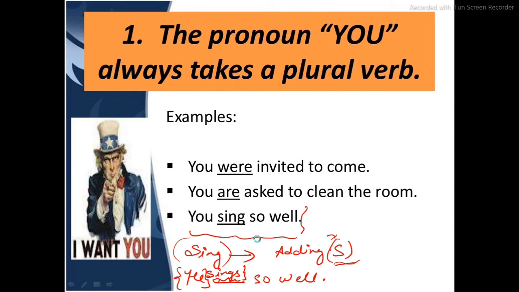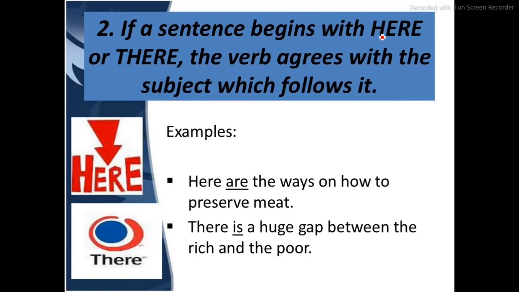Okay, moving on. If a sentence begins with here or there, the verb agrees with the subject which follows it. Here are the ways on how to preserve meat. There is a huge gap between the rich and the poor. So if a sentence is beginning with here or there, then the verb will agree to the subject which is following it. So here are the ways, and there is a huge gap between the rich and the poor.